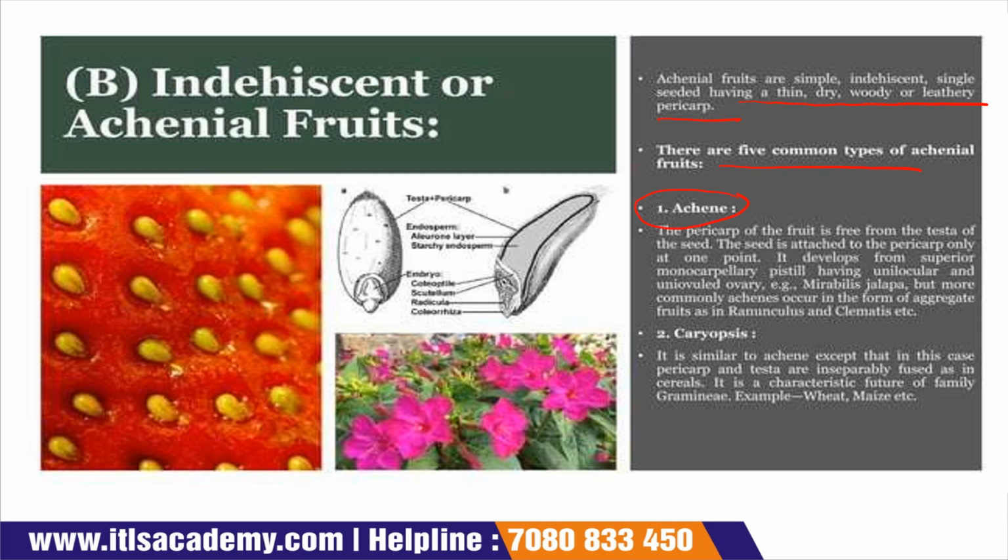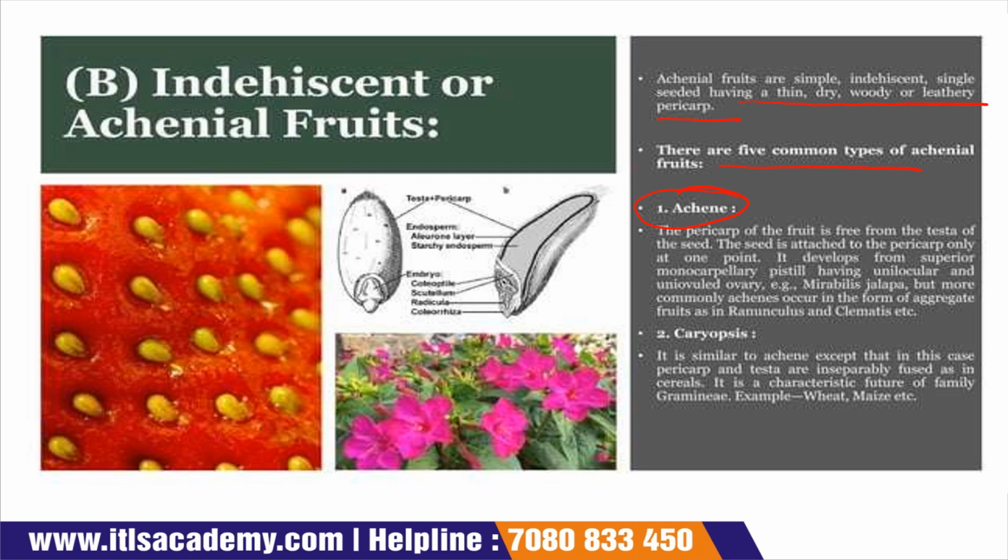One is your achene and caryopsis. In the achene, the pericarp of the fruit is free from the testa of the seed. Their seeds are always attached to the pericarp only, and it develops from a superior monocarpellary pistil having a unilocular and uniovuled ovary.